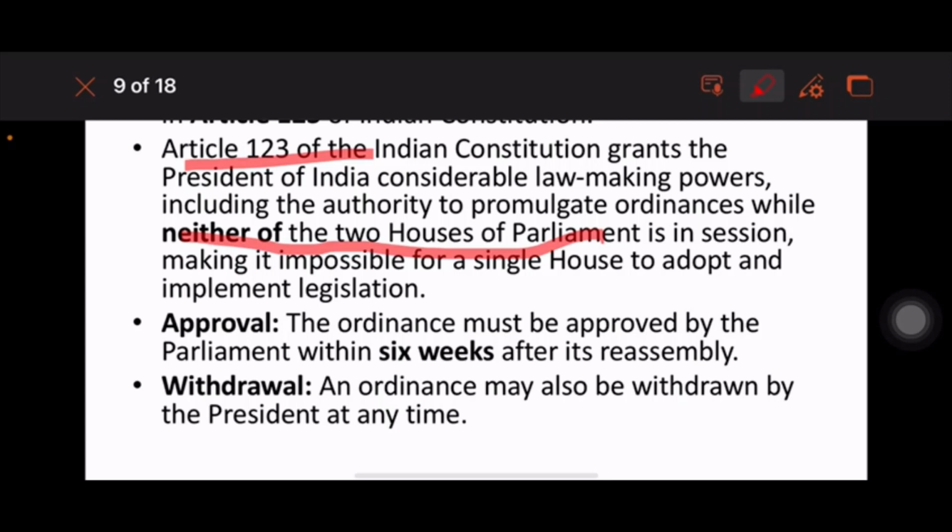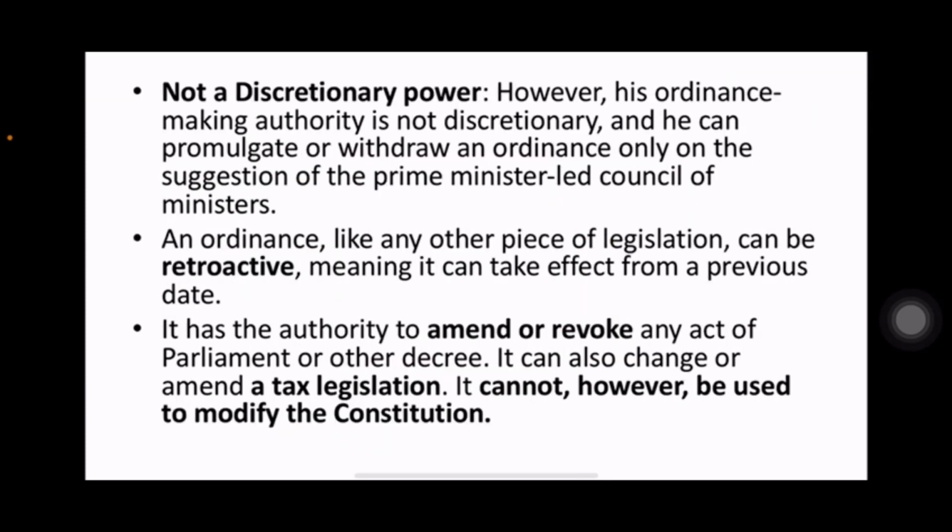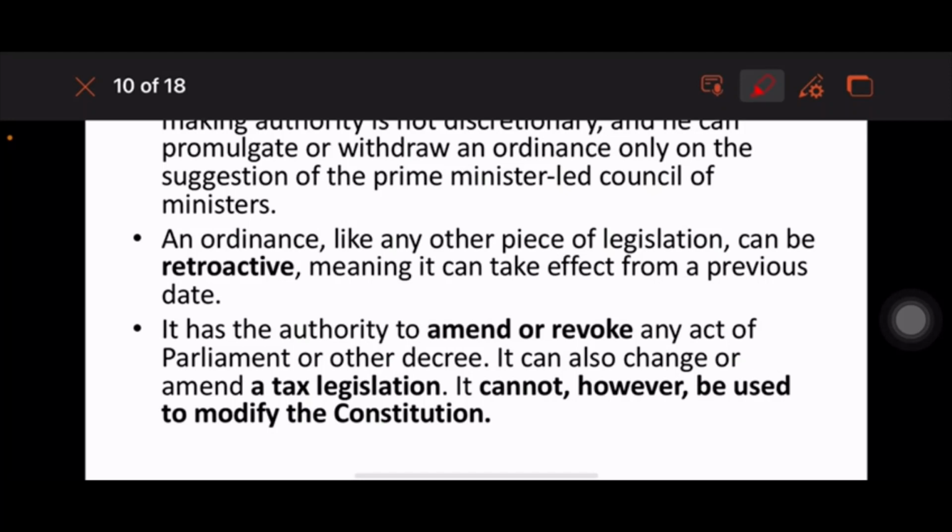The ordinance must be approved by Parliament within 6 weeks after its reassembly. An ordinance may also be withdrawn by the President at any time. It is not a discretionary power. The President can promulgate or withdraw an ordinance only on the advice of the Prime Minister and the Council of Ministers.